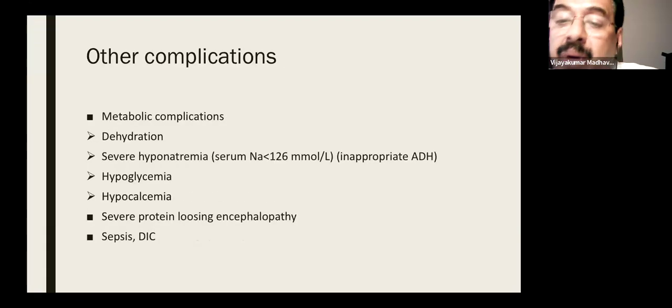Another thing is metabolic complications. Dehydration is very common in Shigella, and so is hyponatremia. Shigella can produce inappropriate ADH secretion along with the usual sodium loss. It can produce severe hyponatremia that can even produce convulsions later, with serum sodium less than 126 millimole per liter. Hypoglycemia, hypocalcemia, and severe protein-losing enteropathy producing a little edema in the lower limbs, sepsis and DIC are common in Shigella.